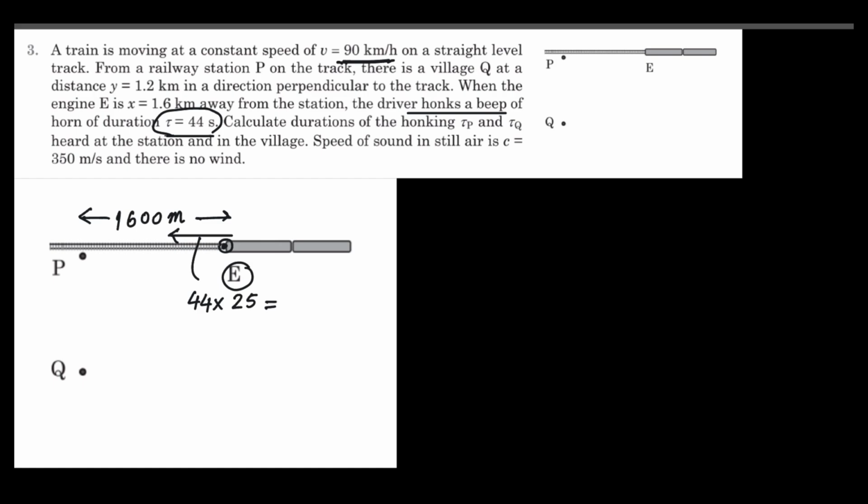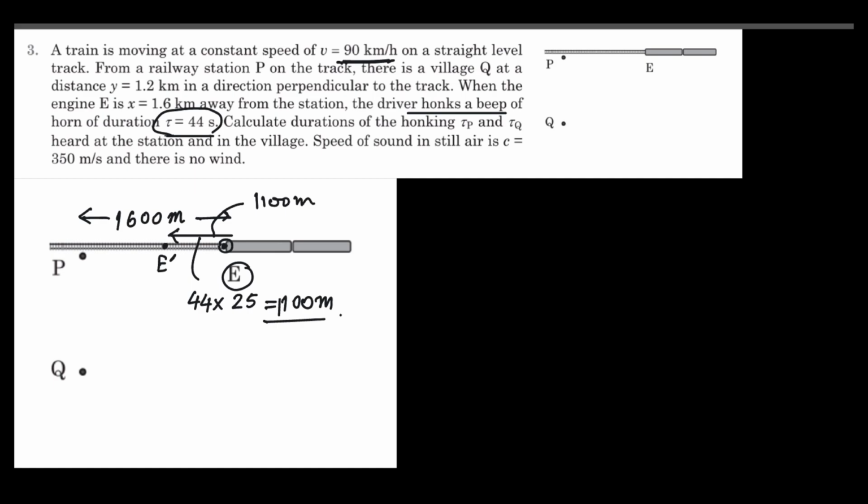If you multiply these two, it comes out 1100 meter. So during the honking of the beep, the train will move by 1100 meter, and at the end of the beep, the engine will be somewhere here at E dash.